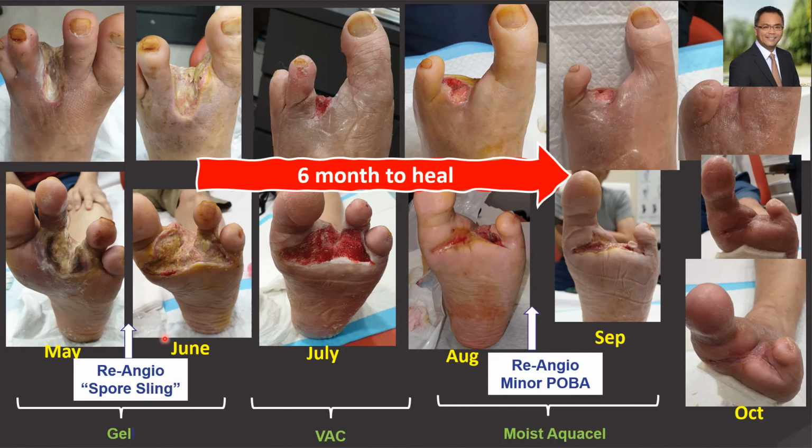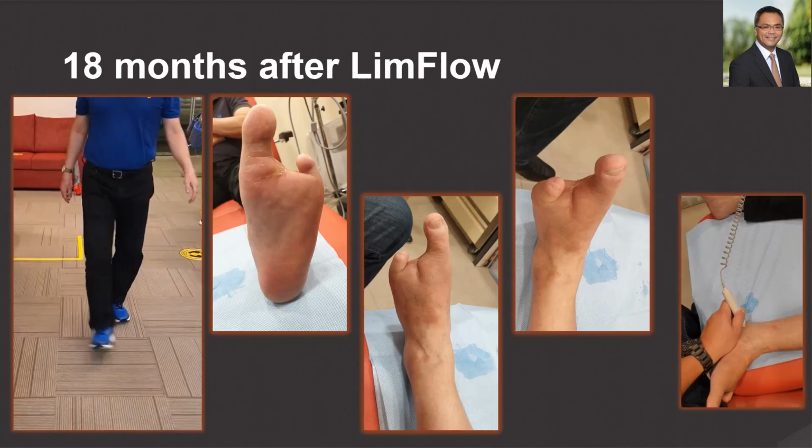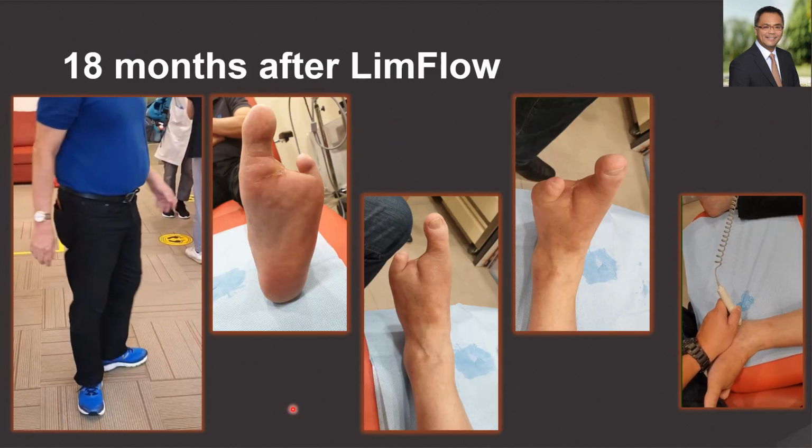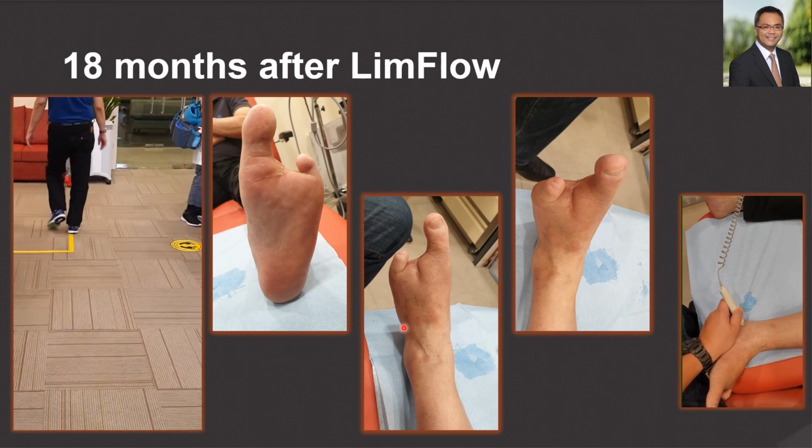Re-interventions were necessary to maintain patency and prevent thrombosis, but one can clearly see, with the use of negative pressure therapy in the later part of the wound care and standard wound care subsequently, we were able to preserve the foot. The improvement of perfusion in this same patient was impressive, with a TcPO2 of 81 and 73 at 18 months. 18 months after DVA, we were able to prevent amputation and preserve ambulatory status of this patient with wound healing.